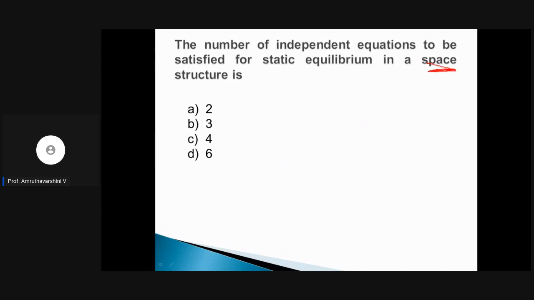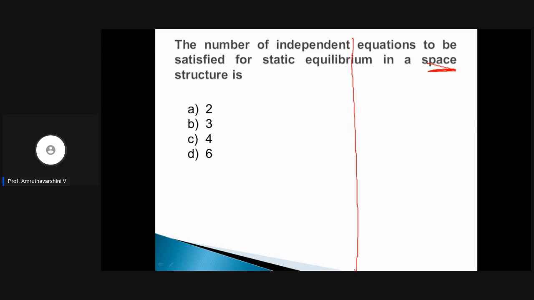Space. So what does that mean? Space means you need to consider how many axes? All the three axes, right? If it is in one singular plane, then you are considering only two axes. But here, since they are saying it is a space, you will have three axes.